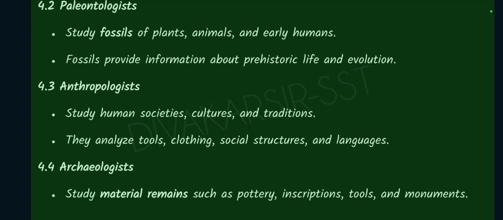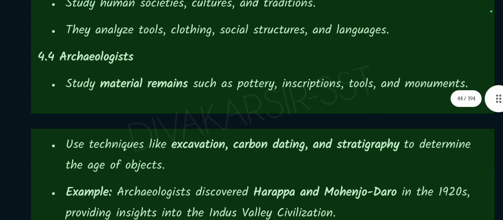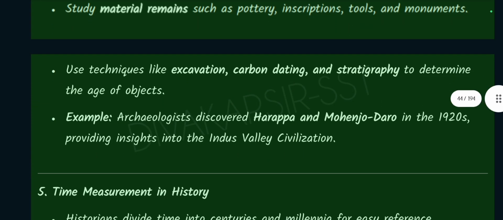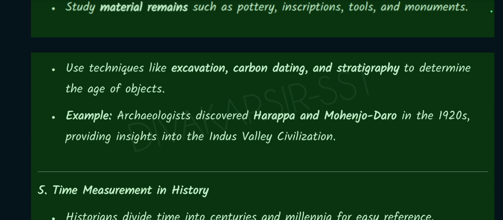Anthropologists study human societies, cultures, and traditions. They analyze tools, clothing, social structures, and languages. Archaeologists study material remains such as pottery, inscriptions, tools, and monuments. They use techniques like excavation, carbon dating, and stratigraphy to determine the age of objects. For example, archaeologists discovered Harappa and Mohenjo-daro in the 1920s, providing insights into the Indus Valley civilization.